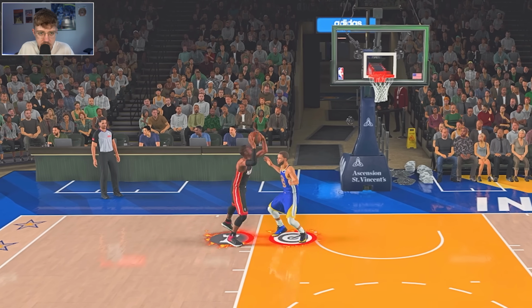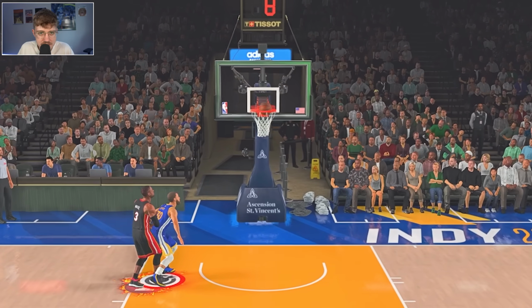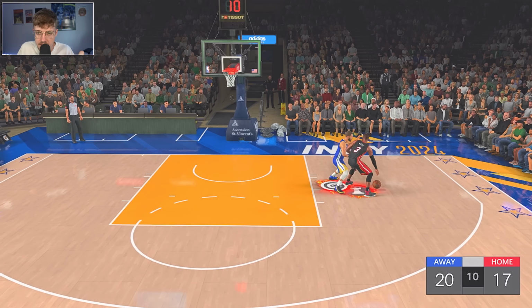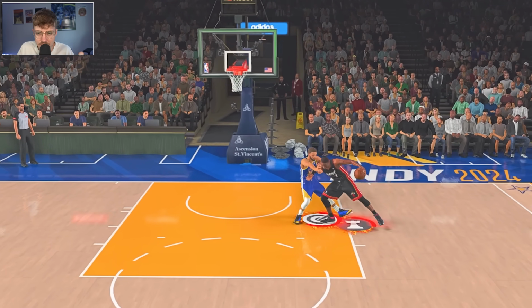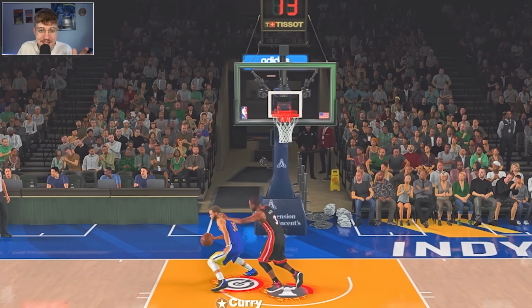Tries to get around Curry. Curry with some good defense. And he still hits the shot. Wade now inside. There's another layup. Game point for Dwayne Wade here. Gonna get in the post yet again. Let's see if he goes for another post fade. Just bullying Steph Curry. And he misses the shot.